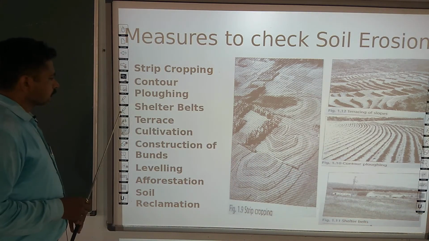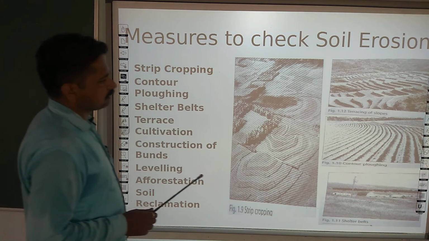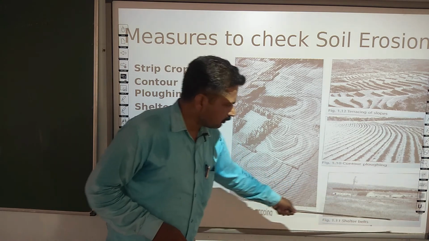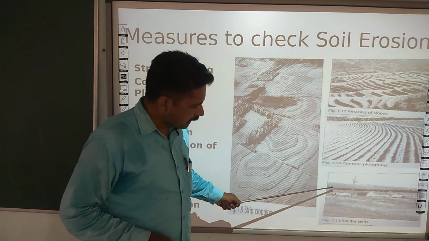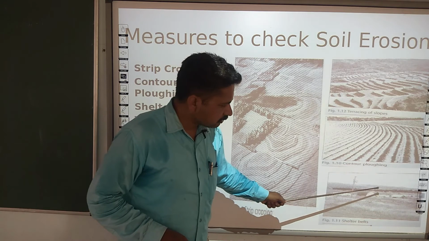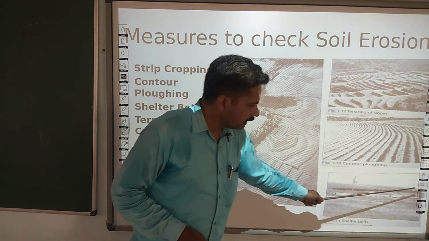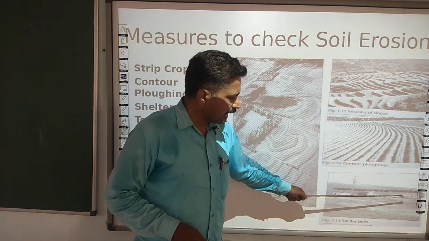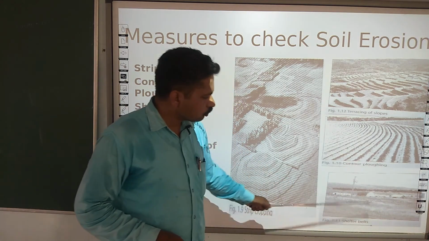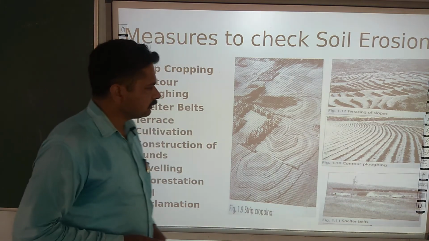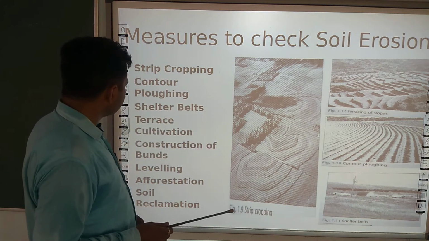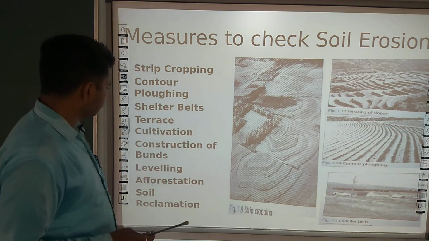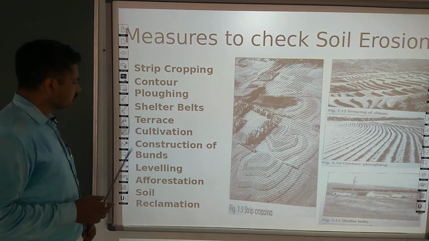Third is shelter belts. Here you could see shelter belts: these are the farms, and at the side of a farm dense plantation is grown so that it could check the strong wind and protect the loose soil in the neighboring areas. Such a thing is known as what? Shelter belts.